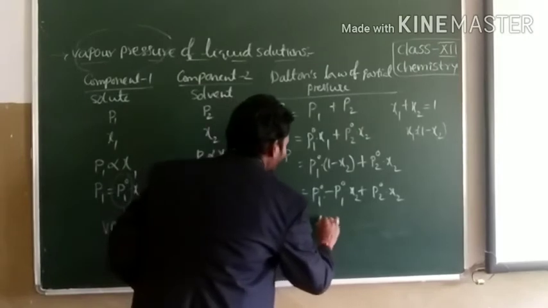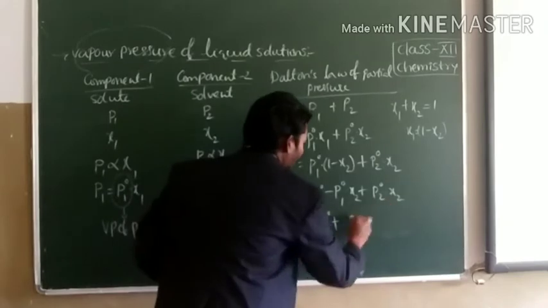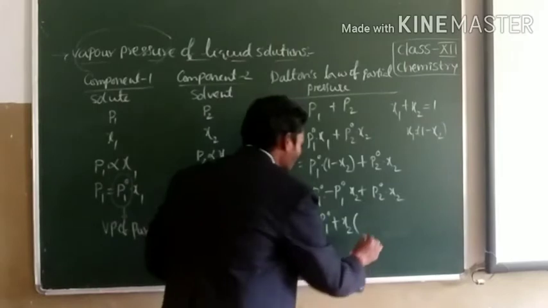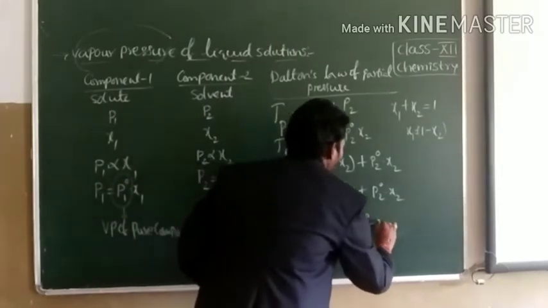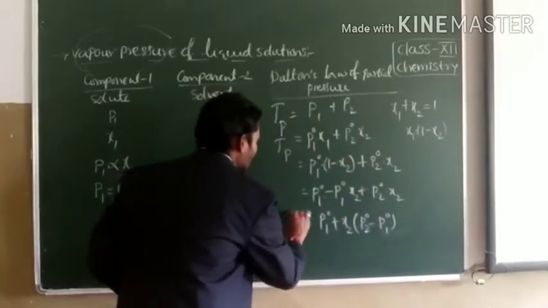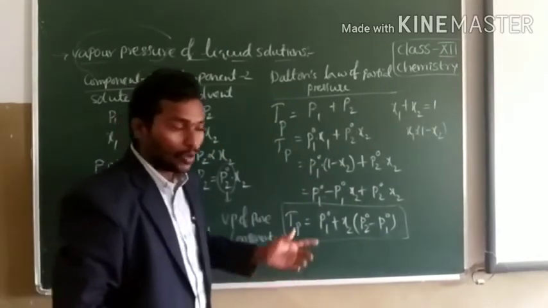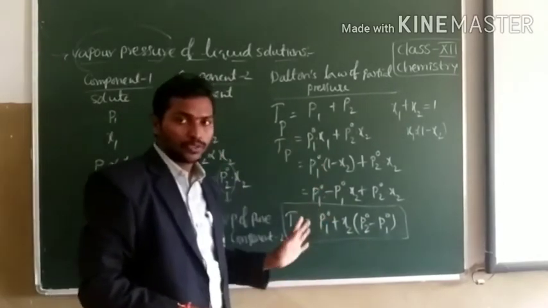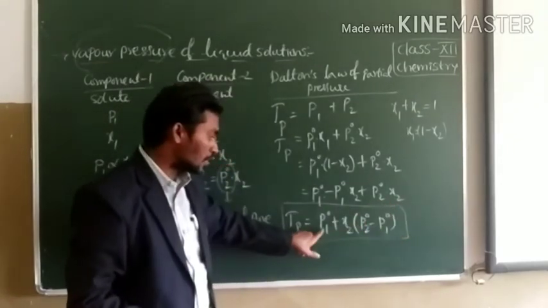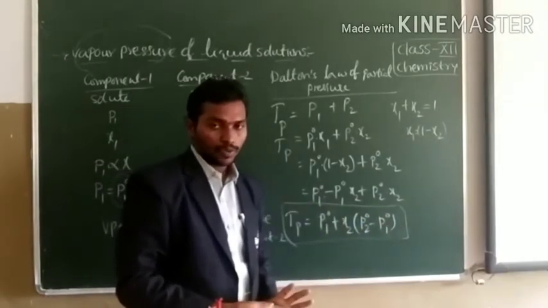That is equal to P1 naught plus chi2 into P2 naught minus P1 naught. So this is the total vapor pressure. The total vapor pressure of two volatile components in the solution is equal to the sum of the partial pressures of the two components, that is P1 naught plus chi2 into P2 naught minus P1 naught.